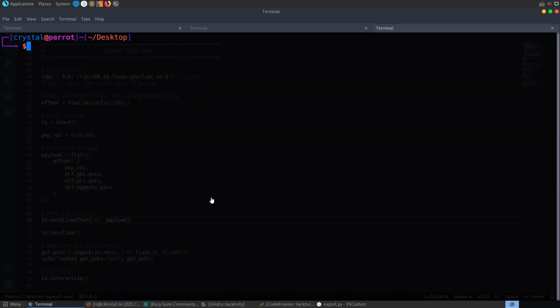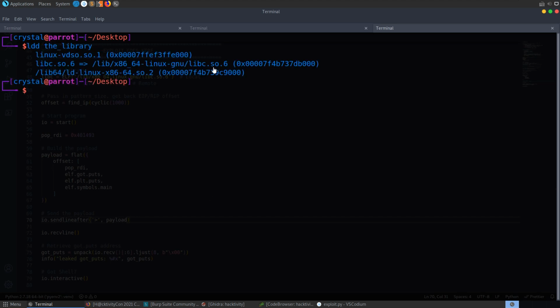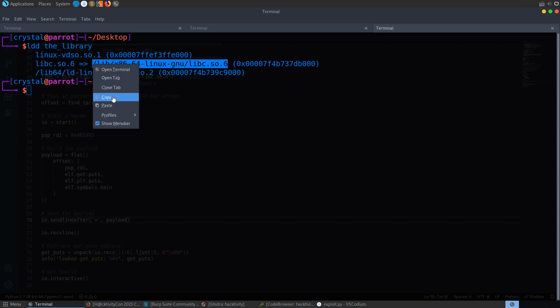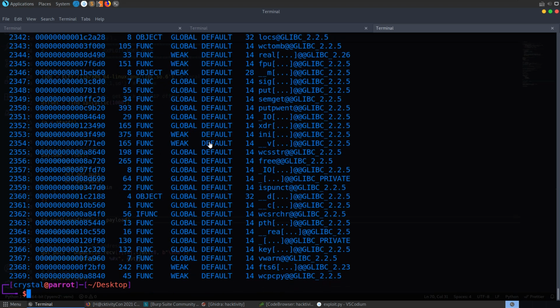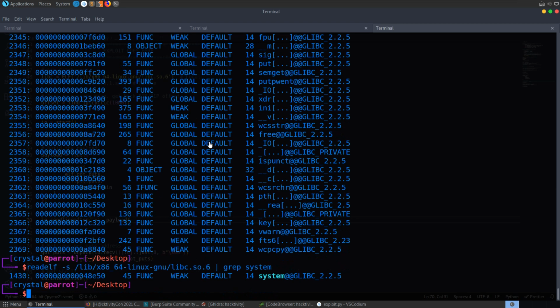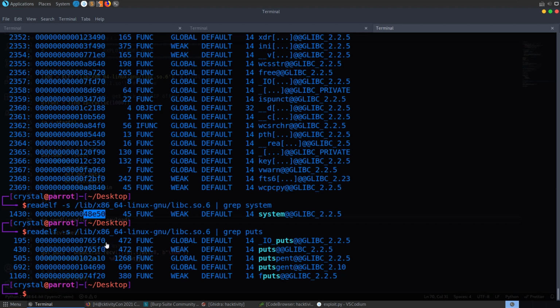So if we're finding some of these offsets manually, we might do ldd again on the library to see what my libc version is, and we could do readelf -s, and this will basically show us all of these offsets. So we can just grep out system and find out what the offset is, and then we know that if we leak the system address, so let me do that again actually with puts. So here's the puts address. We know that if we subtract this from the value that we've just leaked, we've got the base of the binary, and then if we add this to that base, we've got the address of system, and we can do things like that.